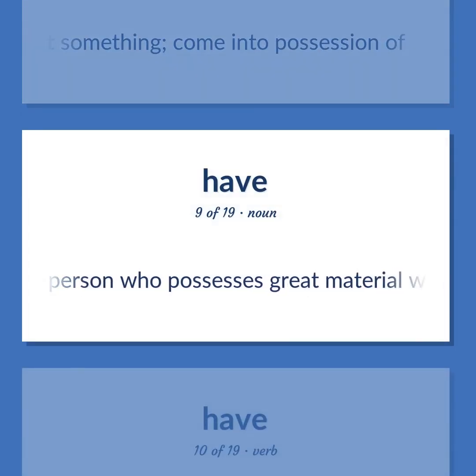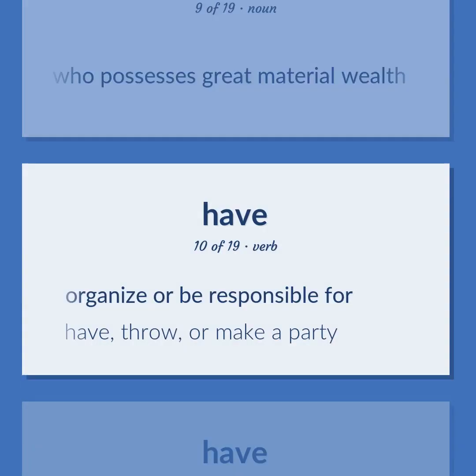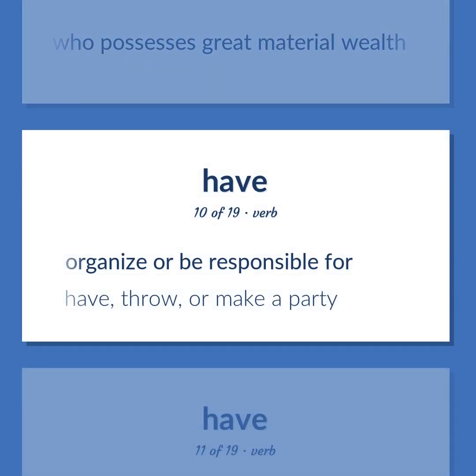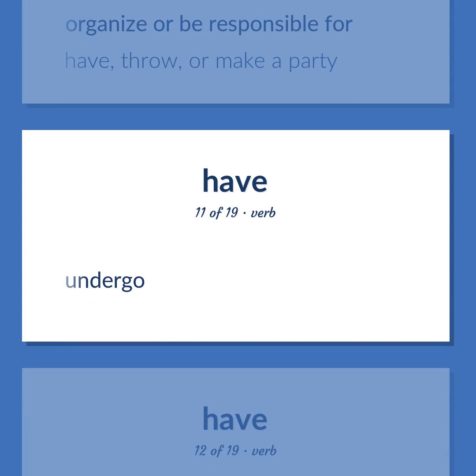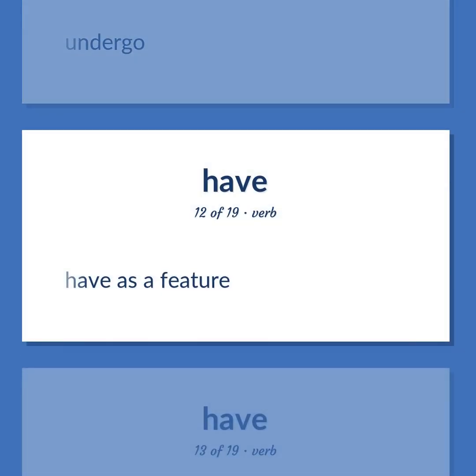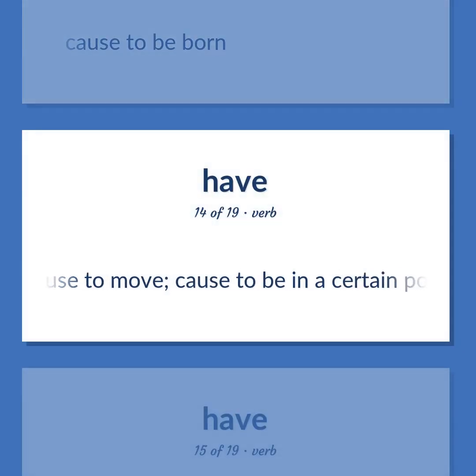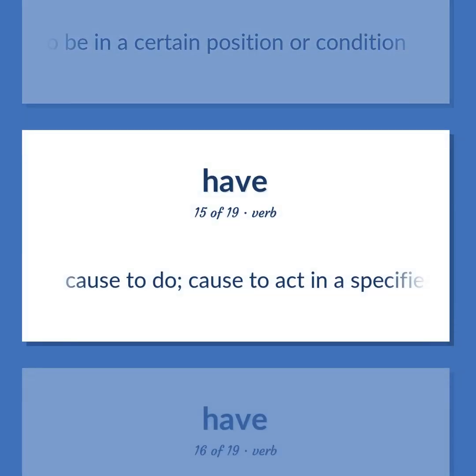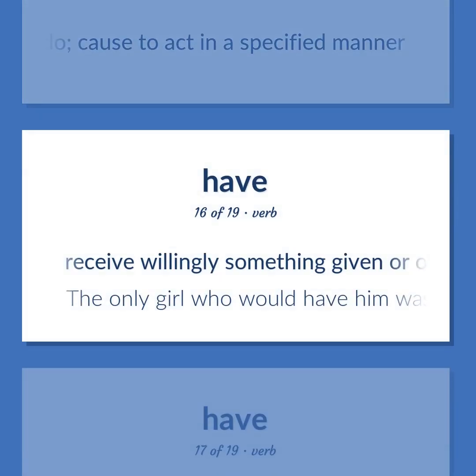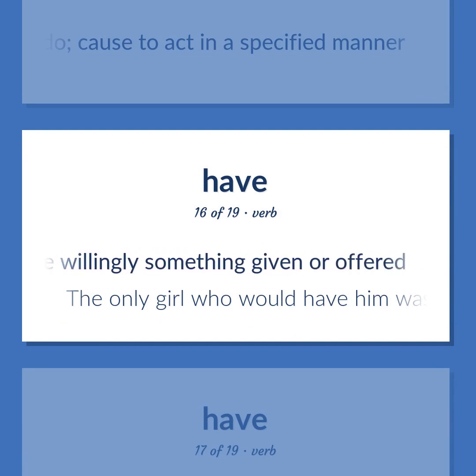A person who possesses great material wealth. Organize or be responsible for. Have, throw, or make a party. Undergo. Have as a feature. Cause to be born. Cause to move. Cause to be in a certain position or condition. Cause to do. Cause to act in a specified manner. Receive willingly something given or offered.